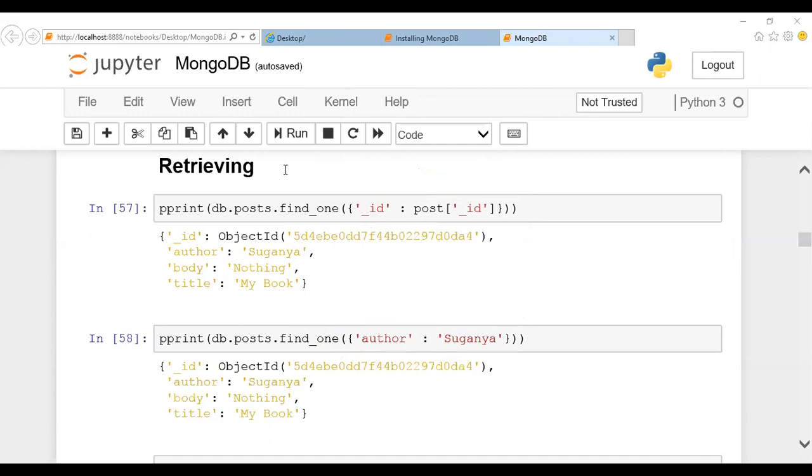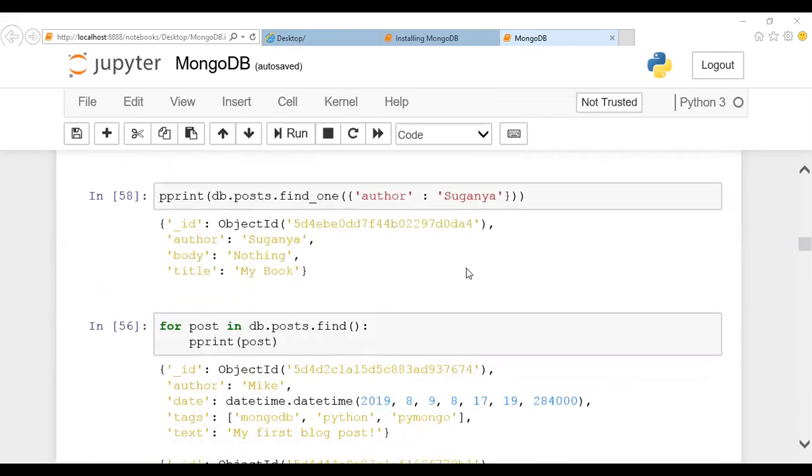So here the one important key point you're supposed to keep in mind is what the command is. This is all about what is find one, what is insert one, and how the document looks. These are the important key points. You should be aware of it.